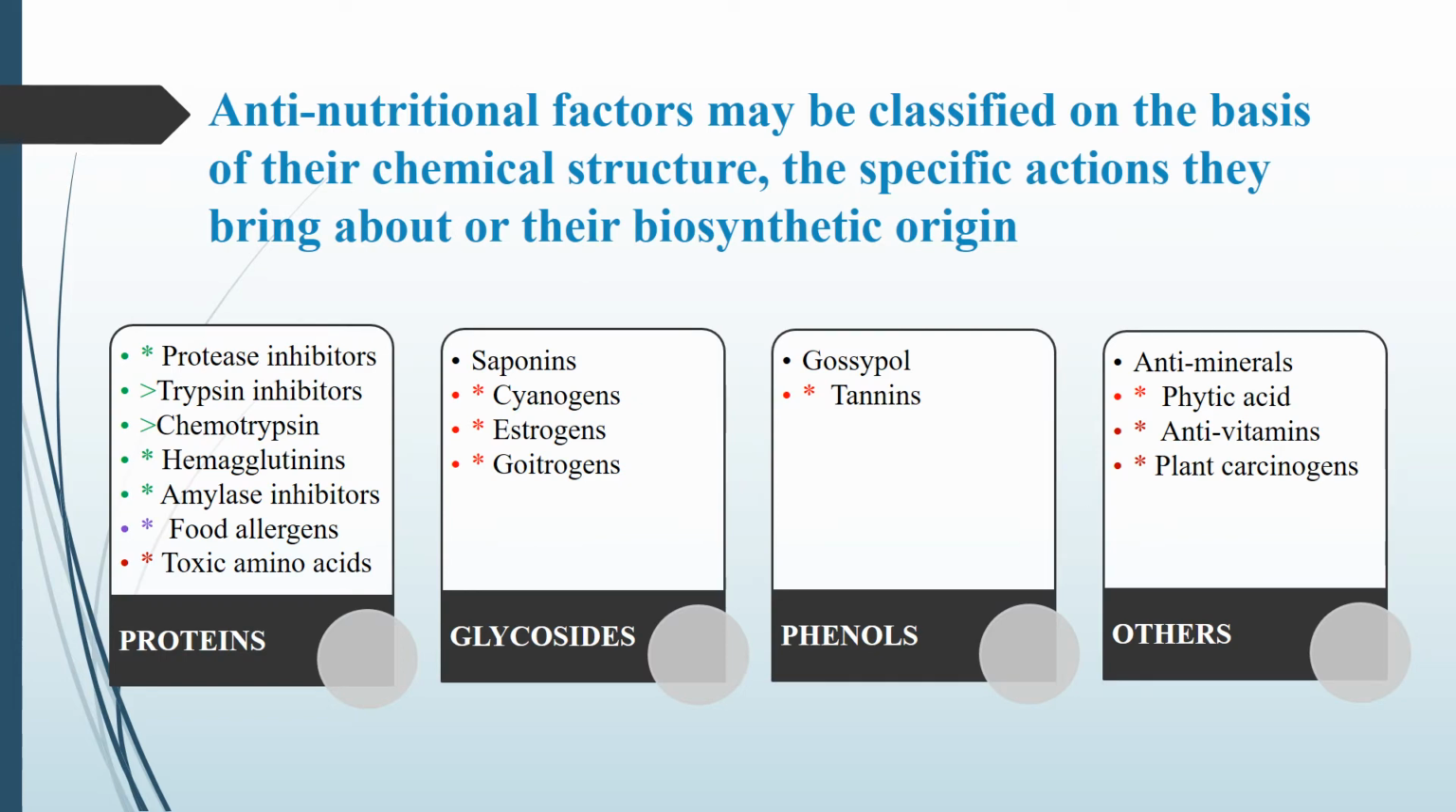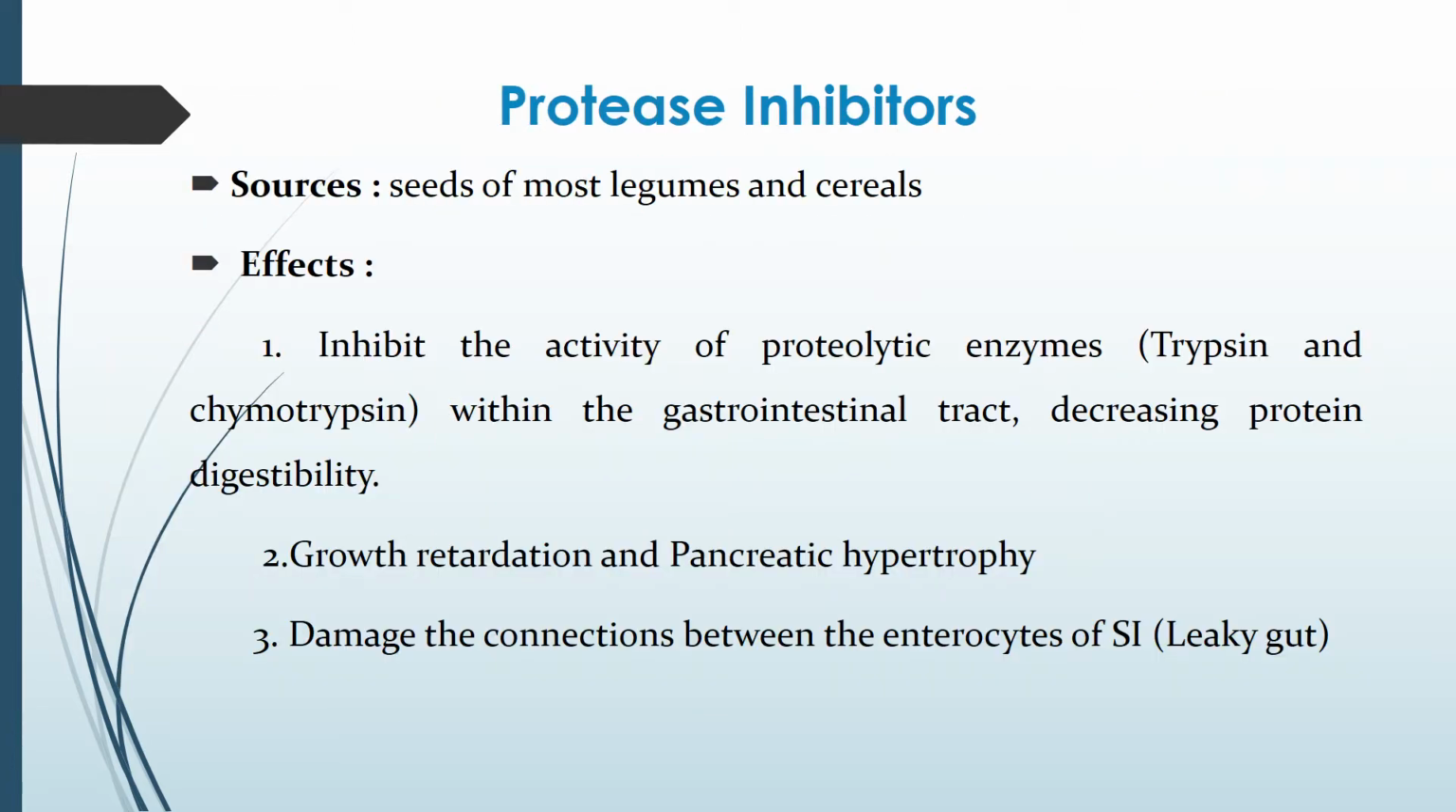There are various types of anti-nutritional factors, which can be classified on the basis of their chemical structures. Proteins which act as anti-nutritional factors are protease inhibitors, trypsin inhibitors, chymotrypsin, hemagglutinins, amylase inhibitors, food allergens, toxic amino acids. Glycosides like saponins, cyanogens, estrogens, goitrogens; phenols like gossypol, tannins; and other anti-nutritional factors like antiminerals, antivitamins, phytic acid, plant carcinogens, etc. Let us see one by one the anti-nutritional factors.